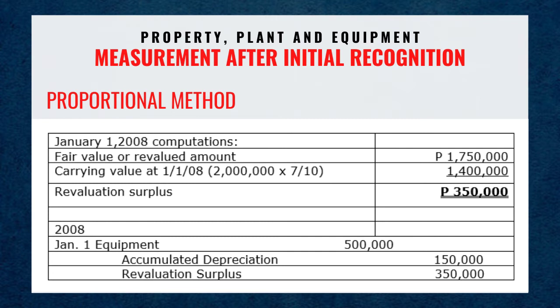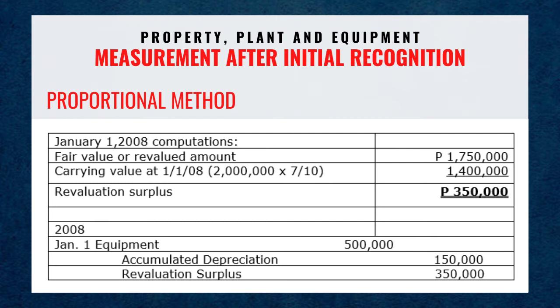Proportional method, January 1st, 2008 computations. Fair value or revalued amount, 1,750,000 pesos. Carrying value at 1/1/8: 2 million times 7/10 is 1,400,000 pesos. Revaluation surplus is 350,000 pesos.